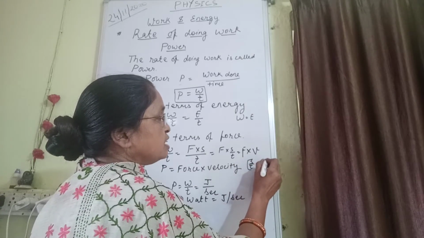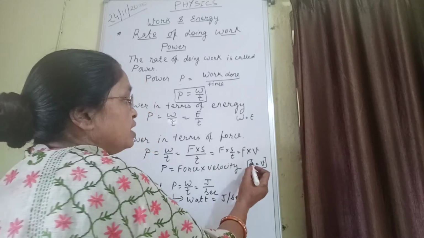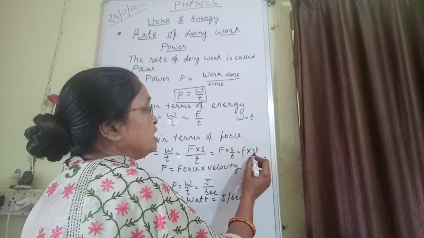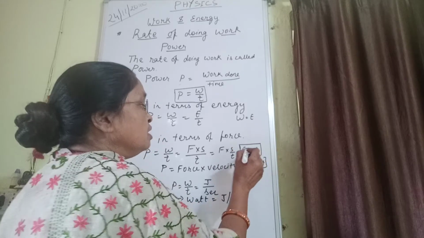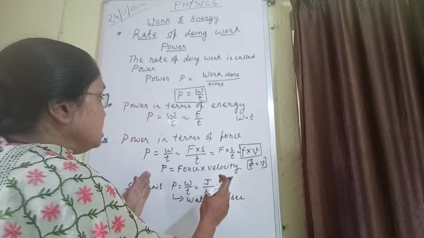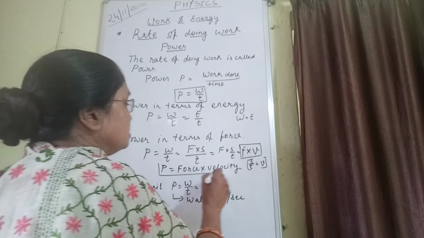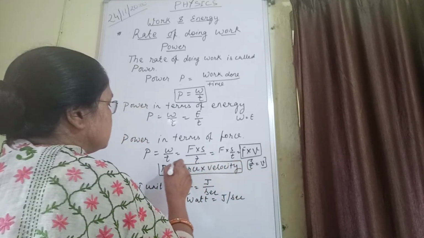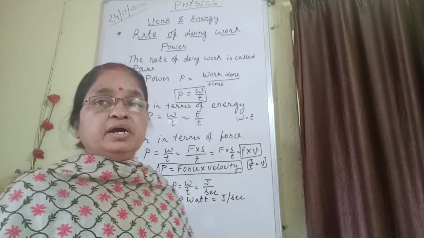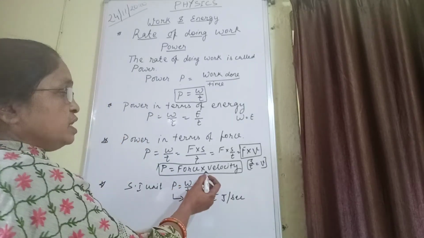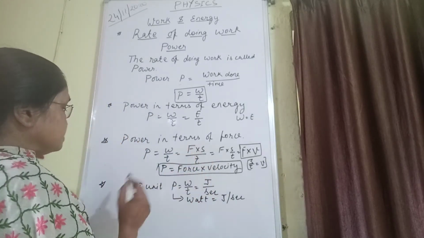We have studied this in our first chapter. So, S by T we can write as V. So, P is equal to force into velocity. So, this is the expression for power, that is, power is equal to force into velocity.